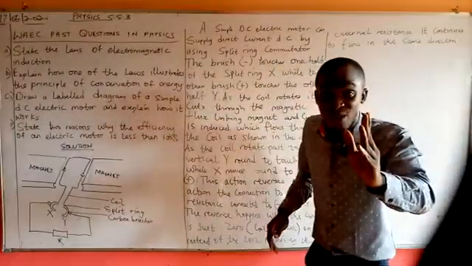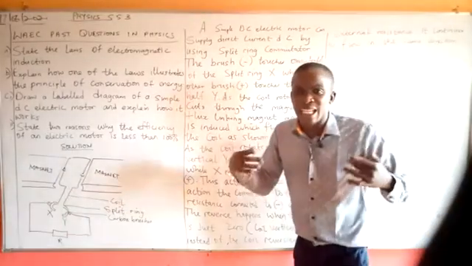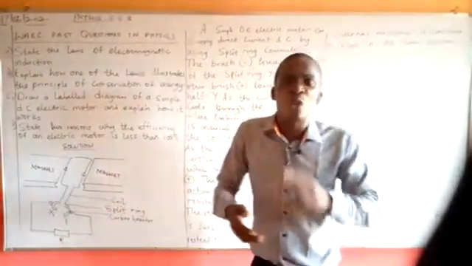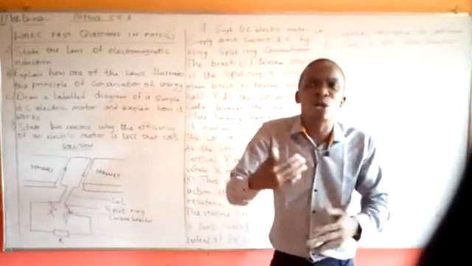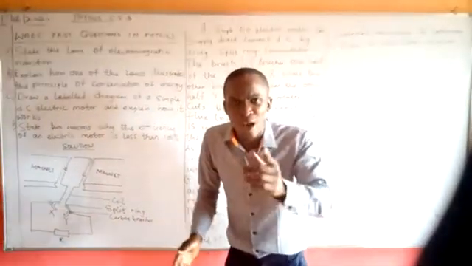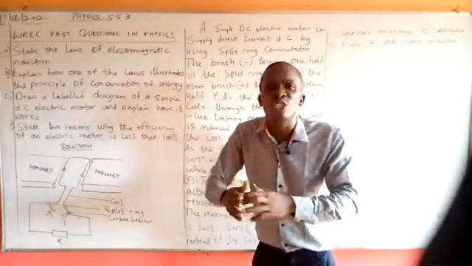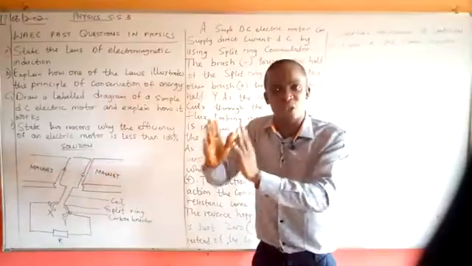So as you can see very well, it is very obvious that most of the time in exam questions or JAMB questions, we are told, how do we convert a DC motor to an AC motor? Now, if you look at it, the major difference between the DC motor and the AC motor is just the slip ring and the split ring.